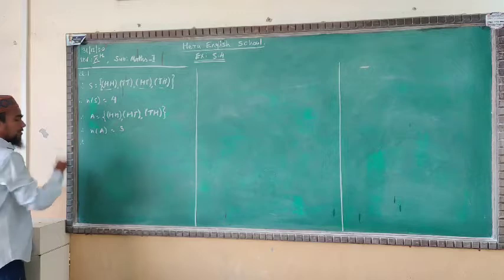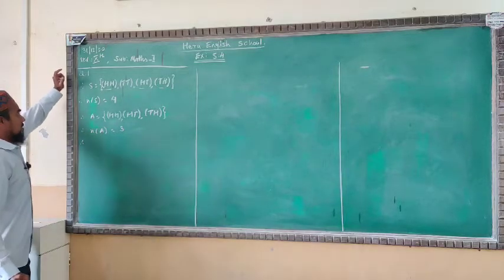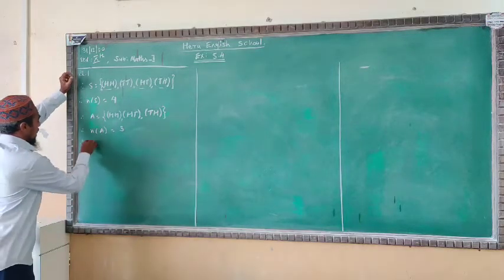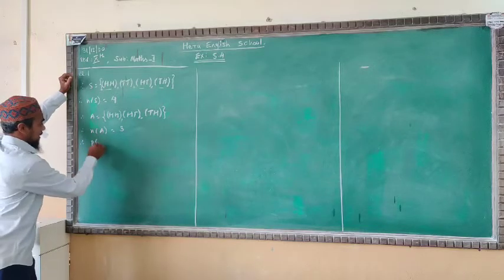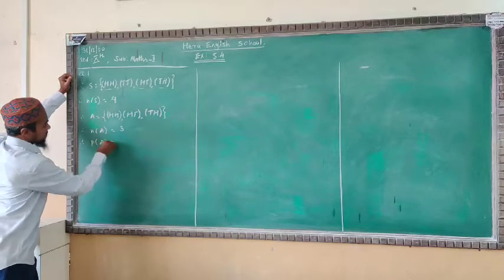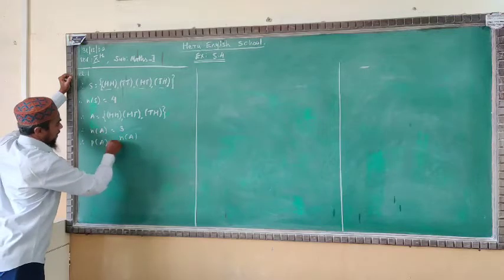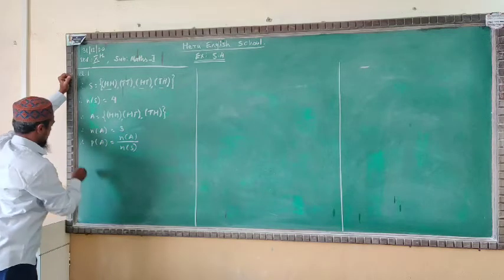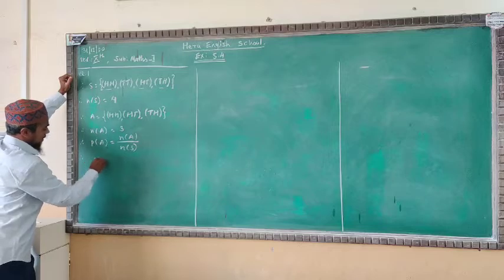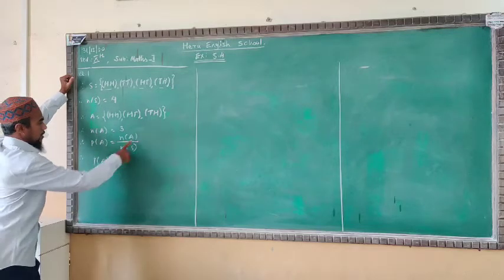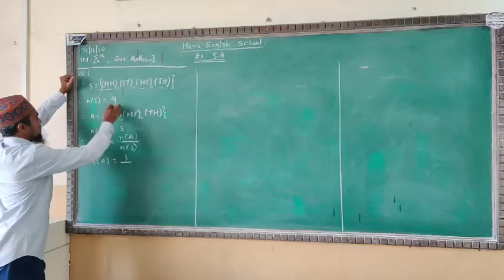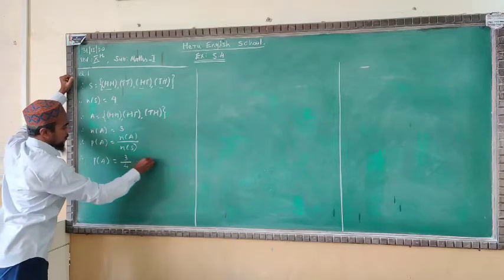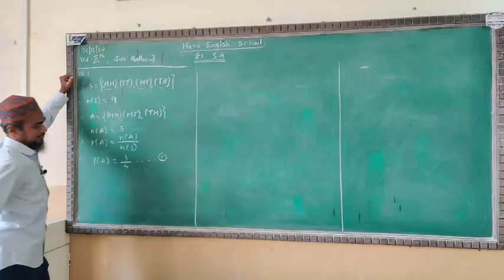Now continuing this solution, we will have to find the probability also. The formula for the probability is: probability of A is equal to N of A upon N of sample space. Now keep the values. Probability of A is equal to N of A, we have 3, and the total sample space we have 4. 3 upon 4 is the answer of the first one.